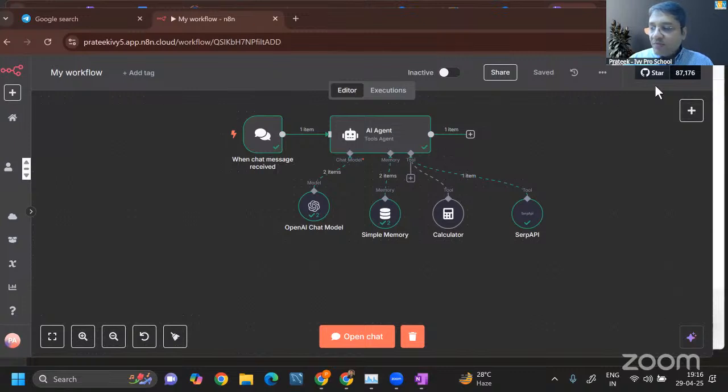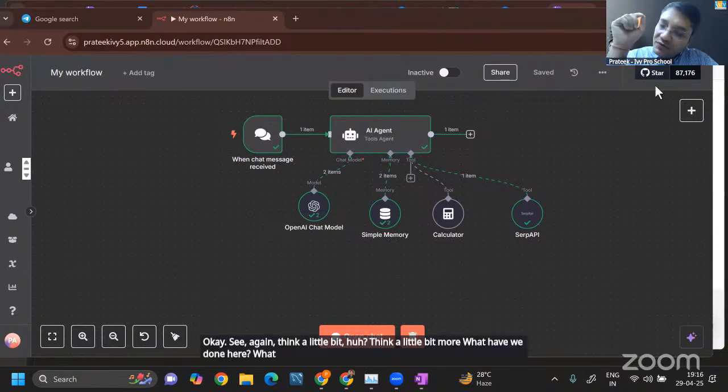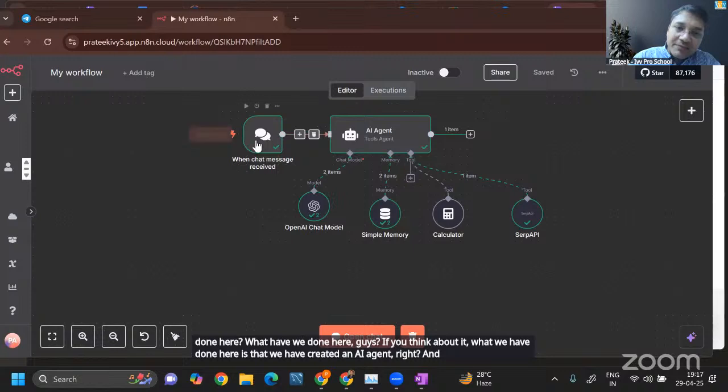Docker, GitHub, what are people saying? Okay. See, again, think a little bit more. What have we done here, guys? If you think about it, what we have done here is that we have created an AI agent, right? And here the trigger is a manual chat.